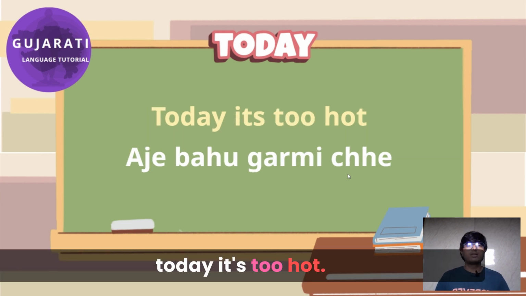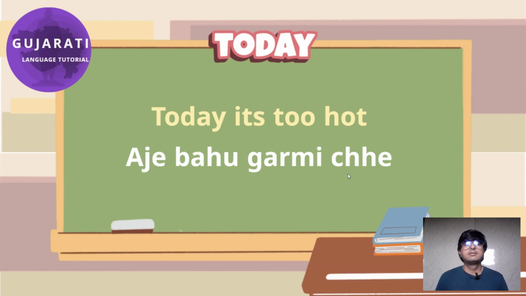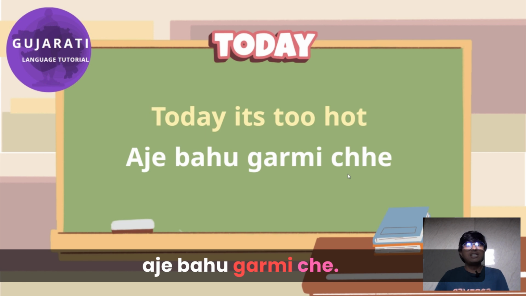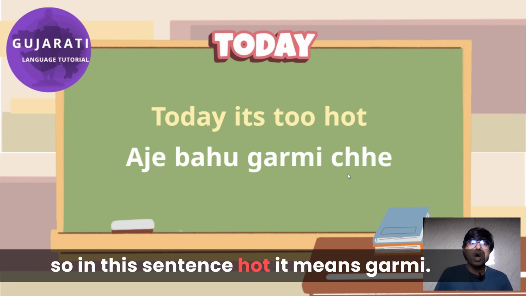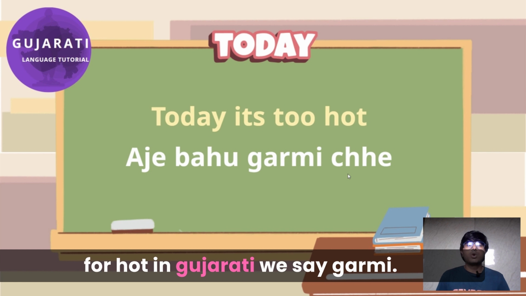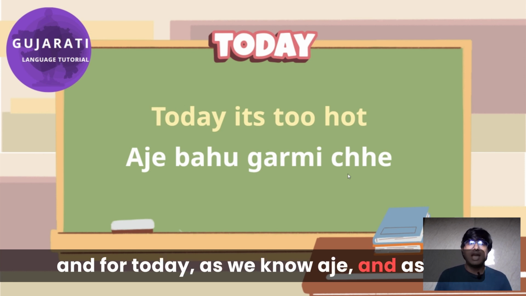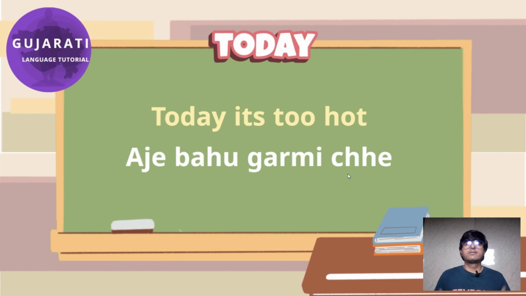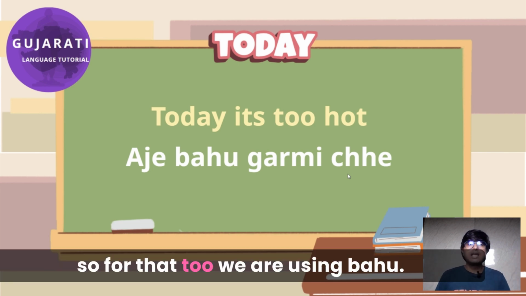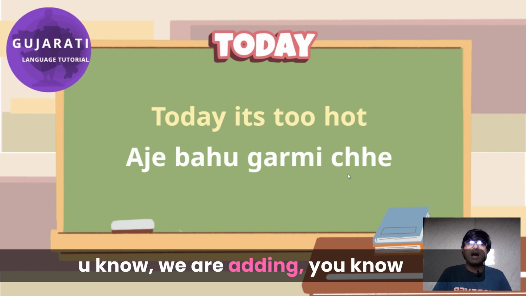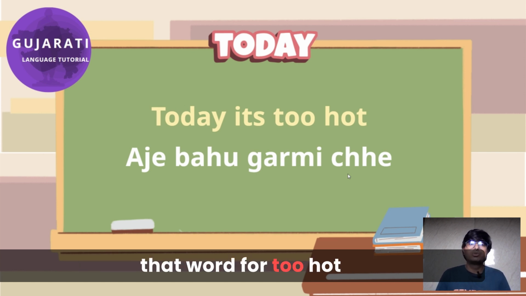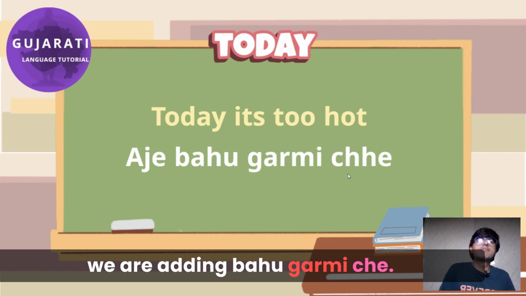Today it's too hot. આજે બહુ ગરમી છે. Today it's too hot. So in this sentence, hot means garmi. For hot, in Gujarati we say garmi. And for today, as we know, aje. And we have used too hot, so for that too, we are adding the word bahu. For too hot, we say bahu garmi che.